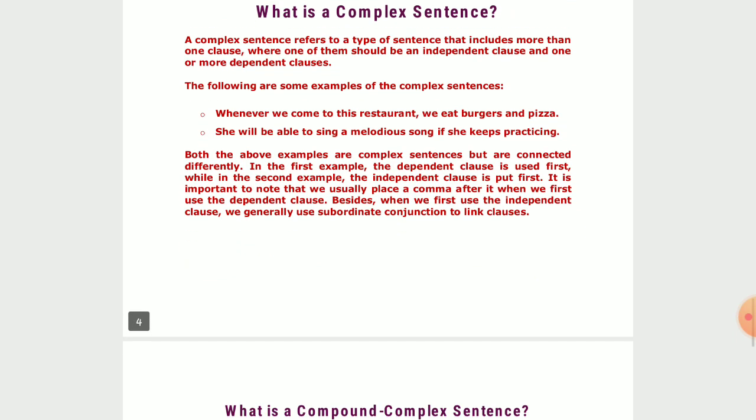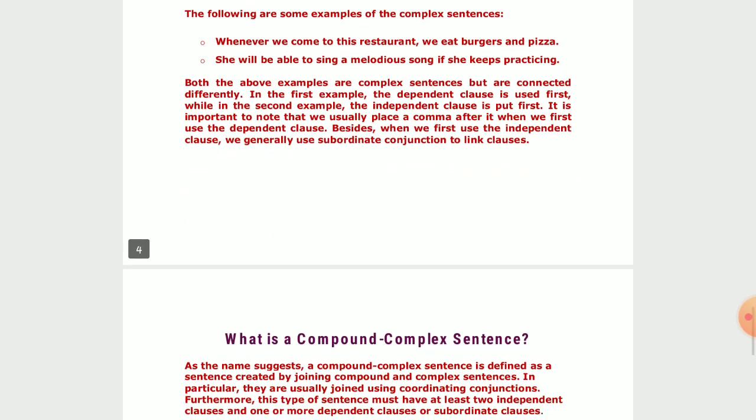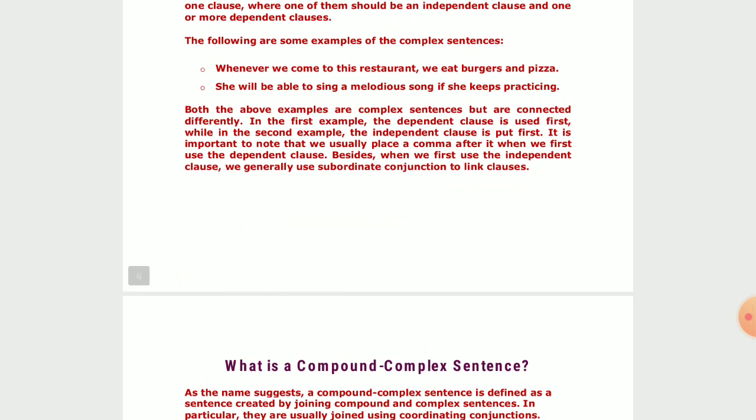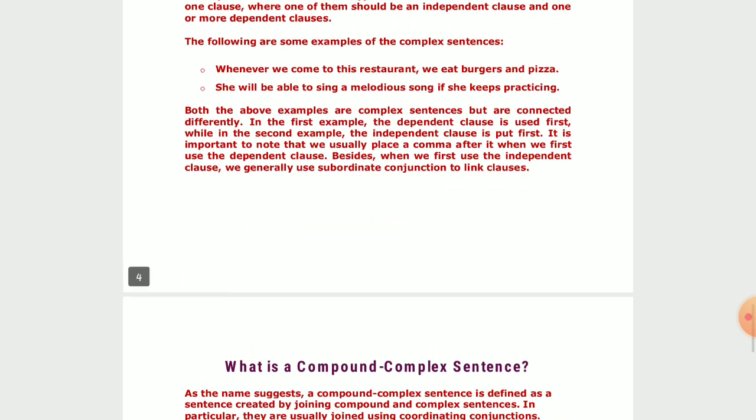Now let us come to the examples which will make it more clear to us. See, first example, whenever we come to this restaurant, we eat burgers and pizza. If we focus on the next example, then I am focusing on the elaboration part. See the next example, she will be able to sing a melodious song if she keeps practicing. Now let us focus on both the 2 examples. Now remember, both the examples are complex sentences but are connected differently.